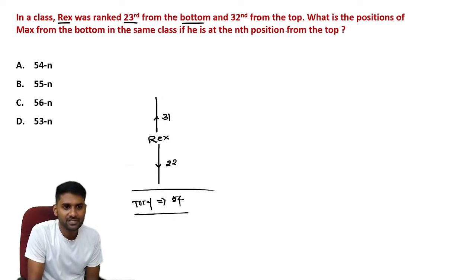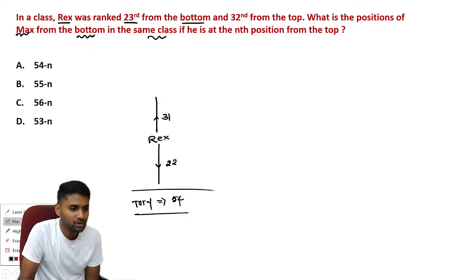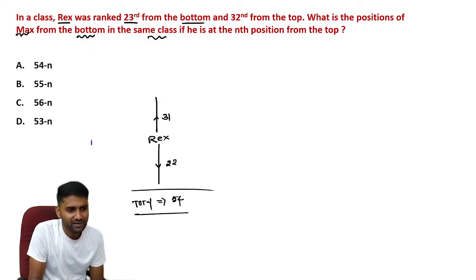So next information, what is the position of Max from the bottom? Guys, there is another person. We have to identify the position of Max from the bottom in the same class. If he is at the nth position from top, Max is somewhere, we don't know where. And they clearly mention that Max's position is, including Max, exactly nth position.